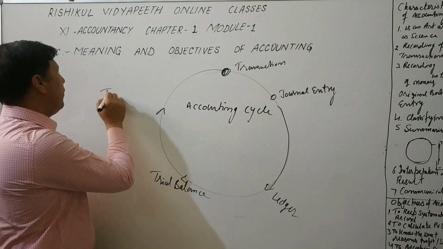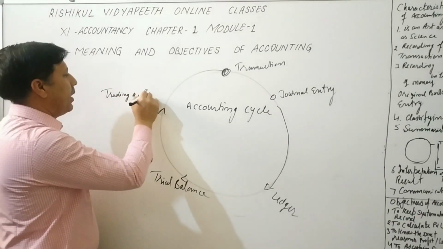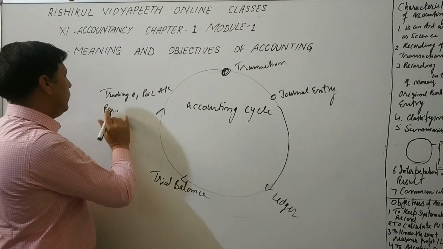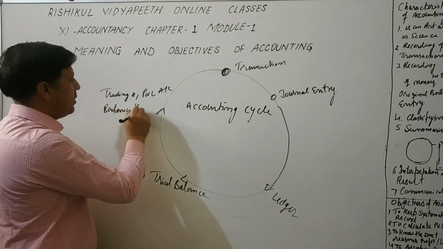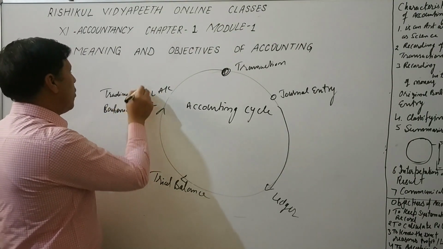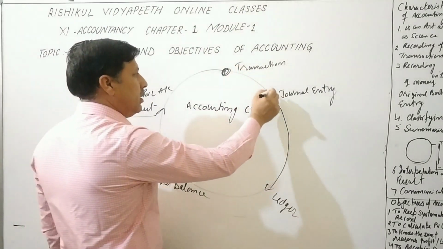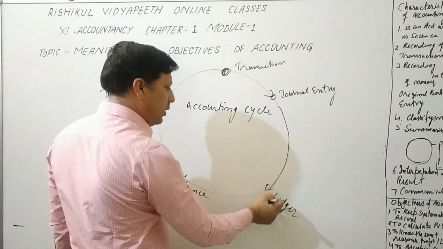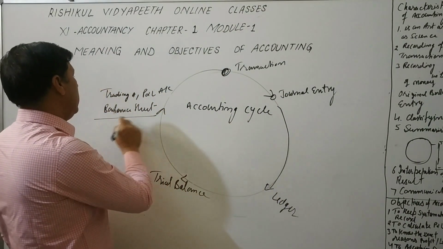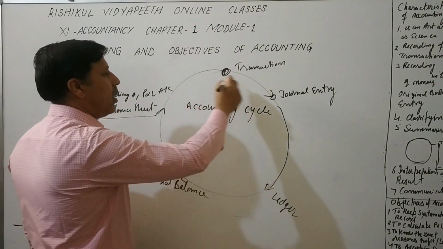Here we prepare the final accounts, that is trading account, profit and loss account, and balance sheet. So these three are called final accounts also. So transaction, then journal entry, then ledger, then trial balance, then trading, profit and loss, and balance sheet. So this cycle is called the accounting cycle.